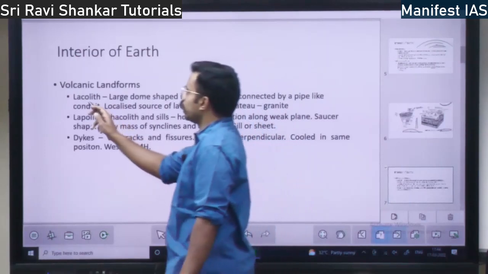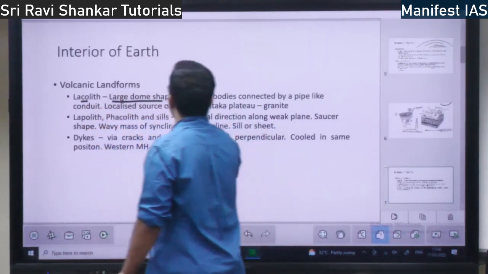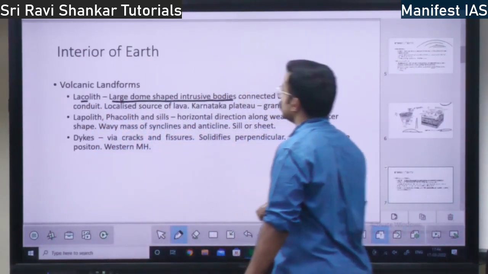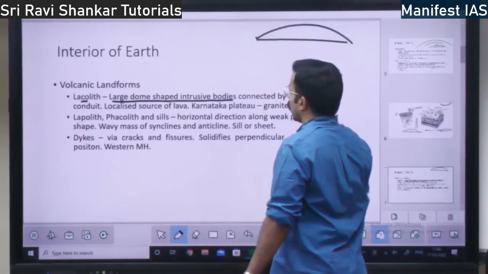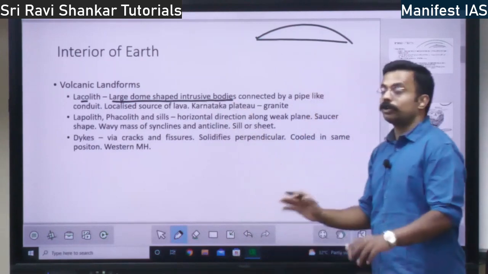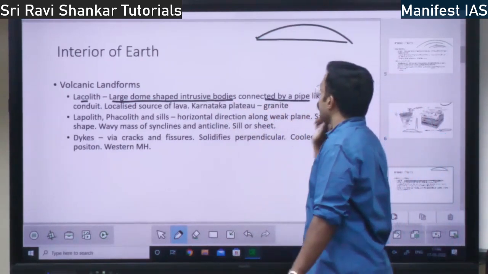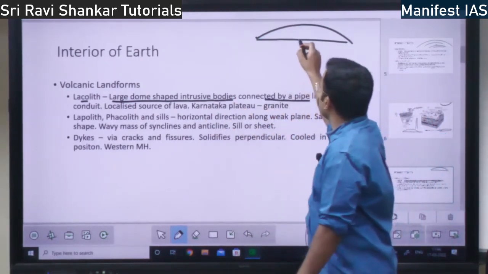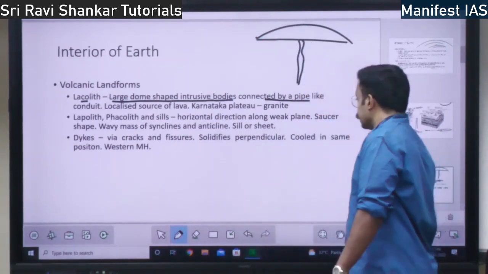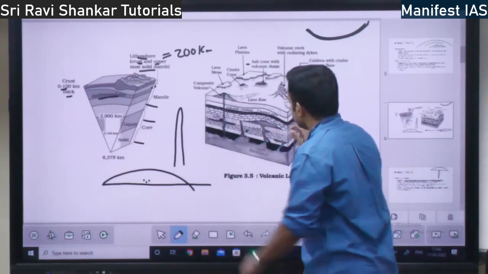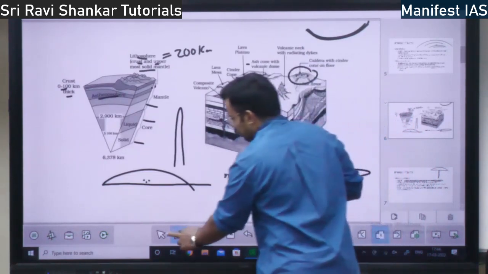So you have laccolith. I told you laccolith is a large dome shaped intrusive body connected by a pipe like conduit. So there will be a pipe like conduit from the magma chamber. Here laccolith is there.